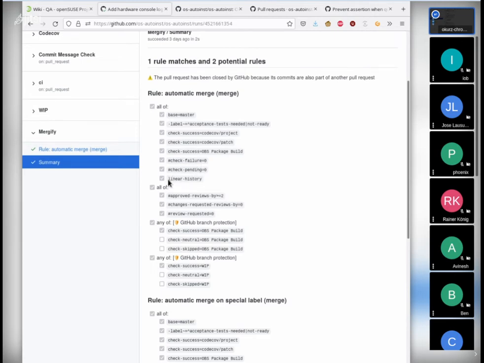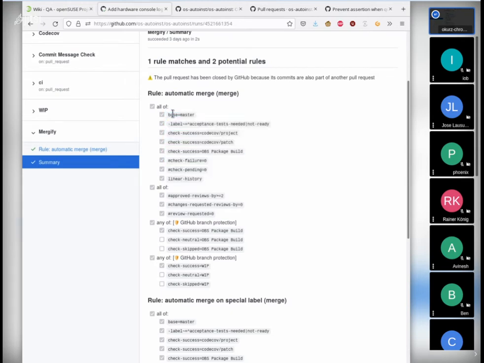And additionally, we want to preserve a linear history, meaning that we do want to use explicit merge commits when merging into master, but we don't want anyone in their pull request to include a merge from master into their pull request branch.